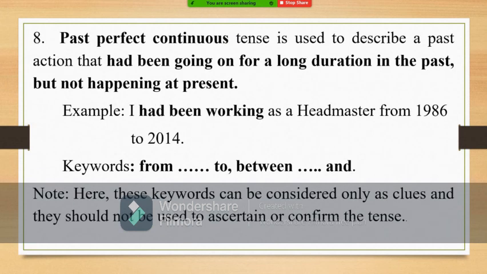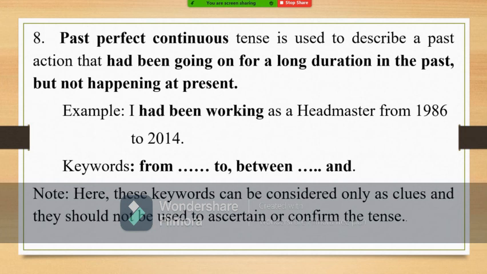Past perfect continuous tense is used to describe a past action that had been going on for a long duration in the past. Not happening now. It happened in the past for a long time, or it had been going on for a long time, but it is not happening now. For example, now I am not working as a headmaster, I am a retired person, but once during a particular period of time in the past, I had been working as a headmaster.